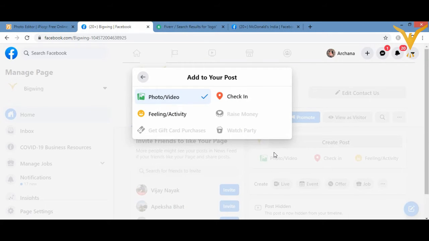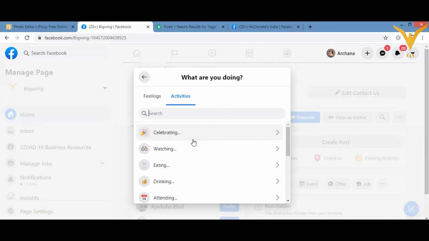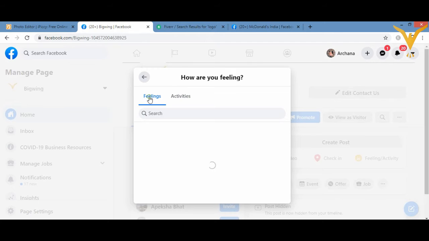You have more options also. You can write the feeling or activity, you can check in, you can add a photo, and if you want to write a caption, you can write a caption. See, for example, if I take the example of happy, then I'll get all the emojis like happy. I'll get all the emojis I'm searching for. I'm celebrating something, I'm watching something, I'm eating, I'm drinking, the activity I'm doing. Here I'll get the feeling I want to share. So it is all about that.